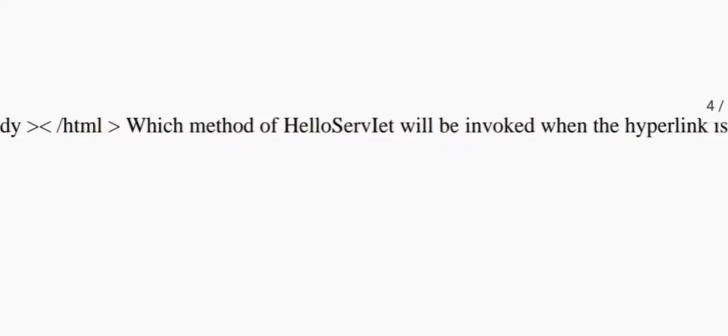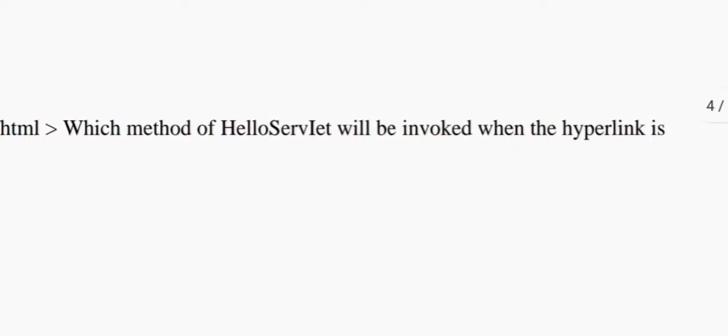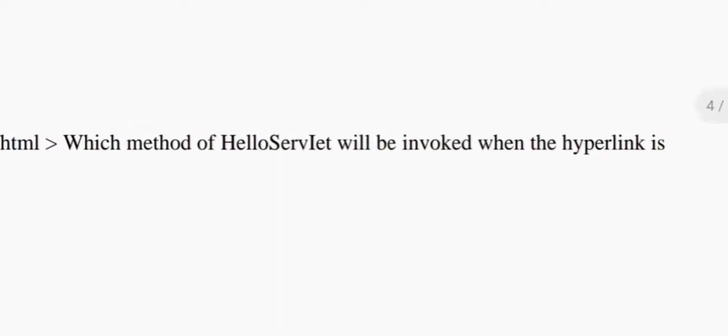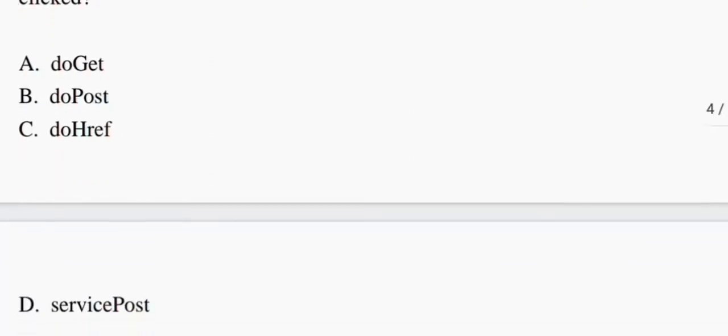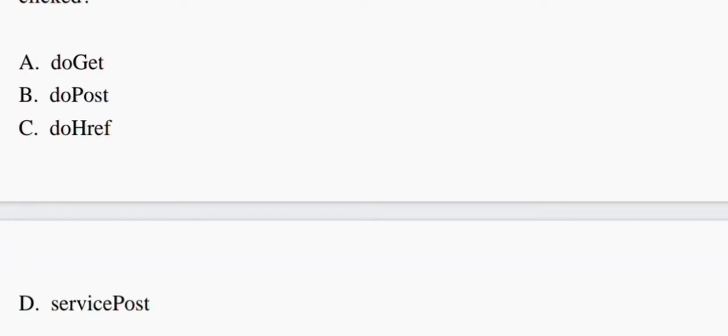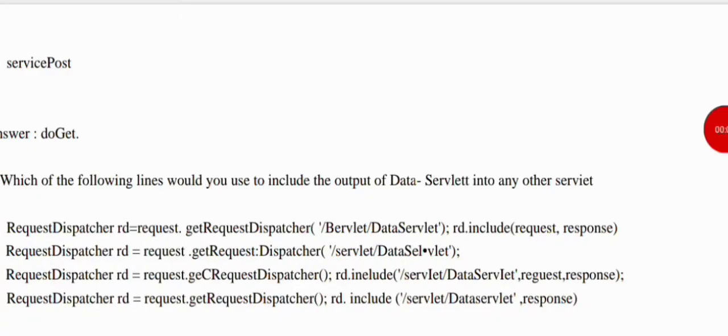Now the question is: which method of the hello servlet will be invoked when the hyperlink is clicked? Okay, so they are giving four options. Option A doGet, option B doPost, option C doHref, and option D servicePost. So we really know that when a hyperlink is clicked, the request is a get. So doGet is the correct answer, meaning option A is your correct answer for this. Now we come to the next question.